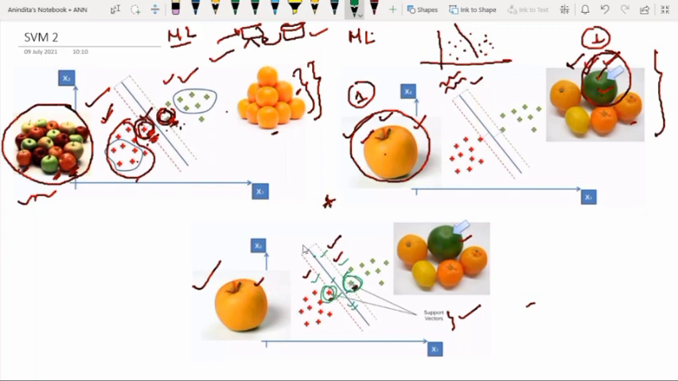So basically, how is this separating line drawn? With the help of these data points. That's why it is supporting. So that's why it is a support vector machine. Support vectors. So this is the first definition.